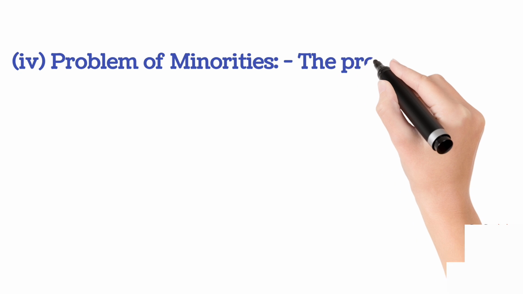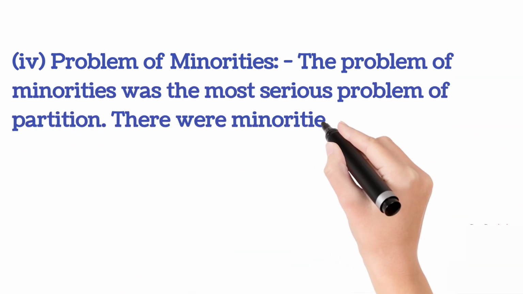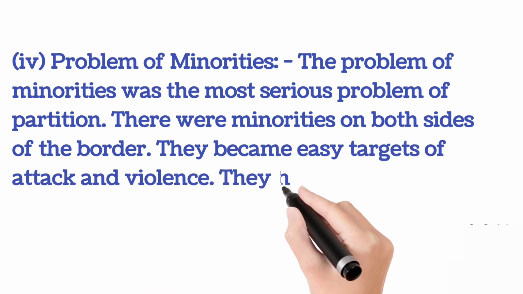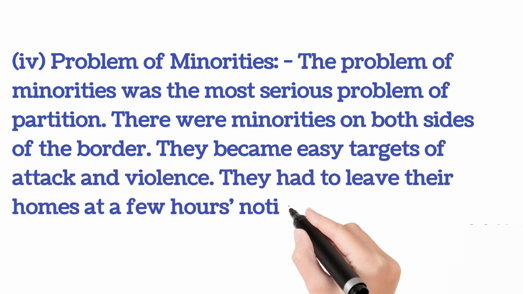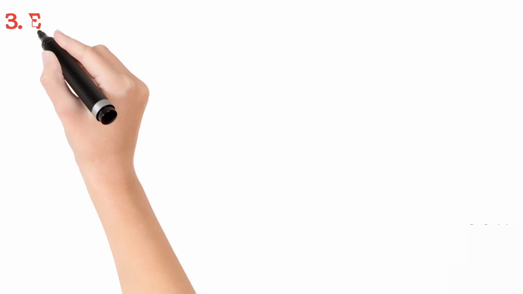Number 4, problem of minorities. The problem of minorities was the most serious problem of partition. There were minorities on both sides of the border. They became easy targets of attack and violence. They had to leave their homes at a few hours' notice.